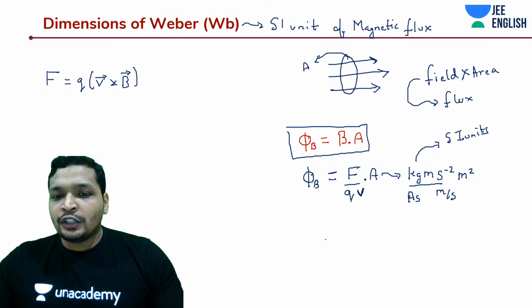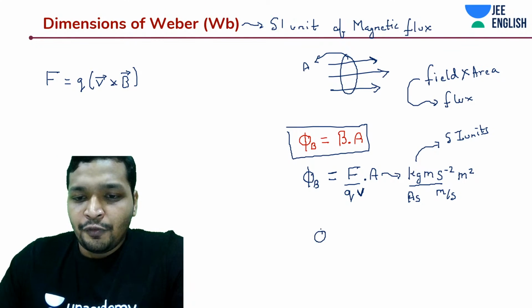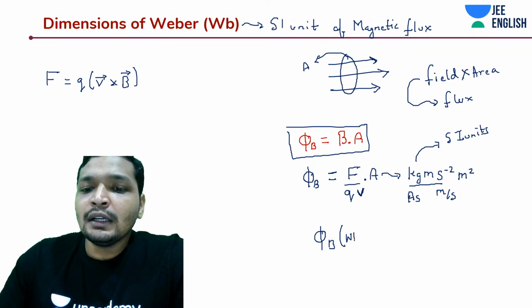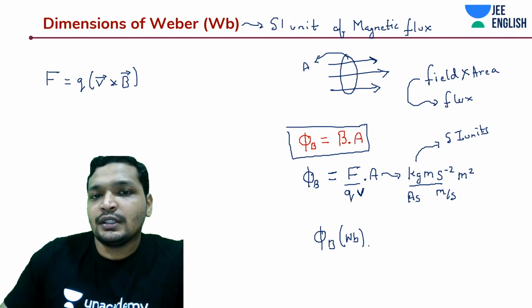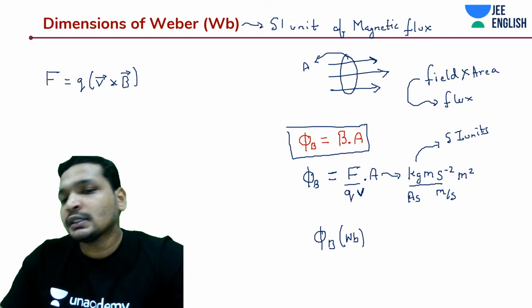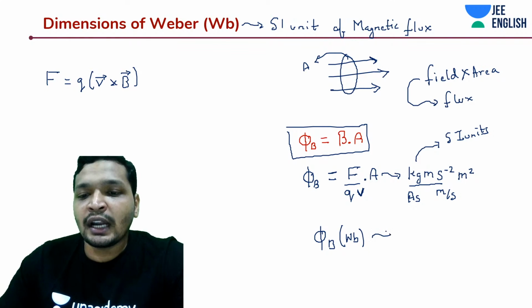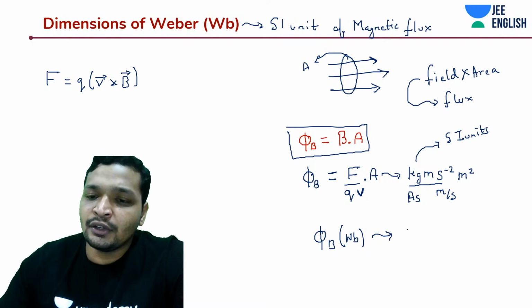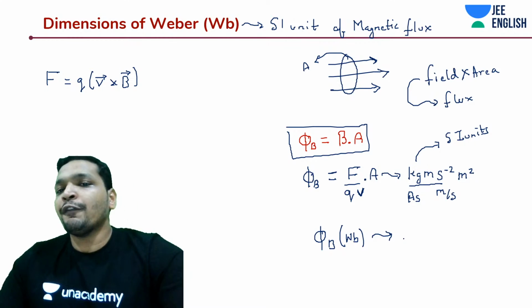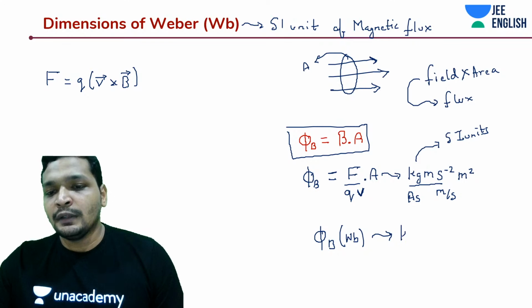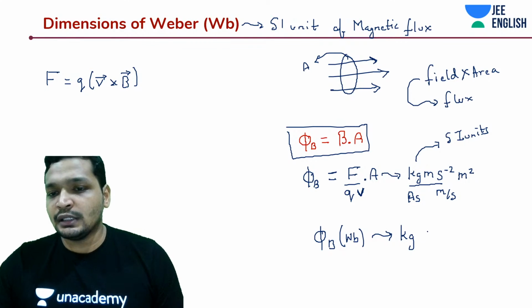So yes, what should be the units of Weber? So Weber is actually an SI unit, students. Weber, Tesla, Pascal, all are SI units, but they are derived SI units. We are trying to express these derived SI units in terms of fundamental SI units. That's our objective throughout this chapter, I mean, throughout this dimensional analysis.